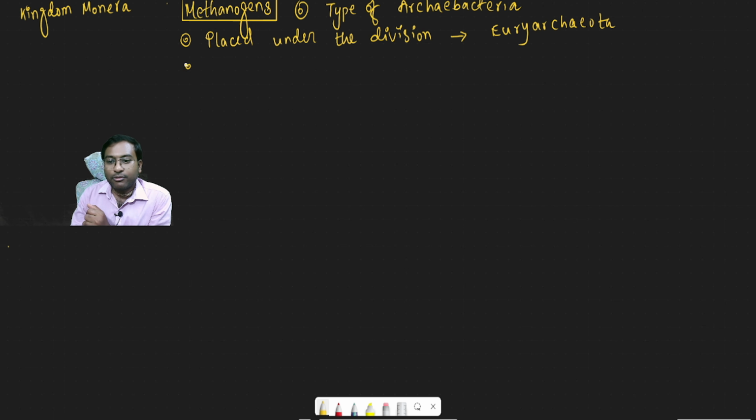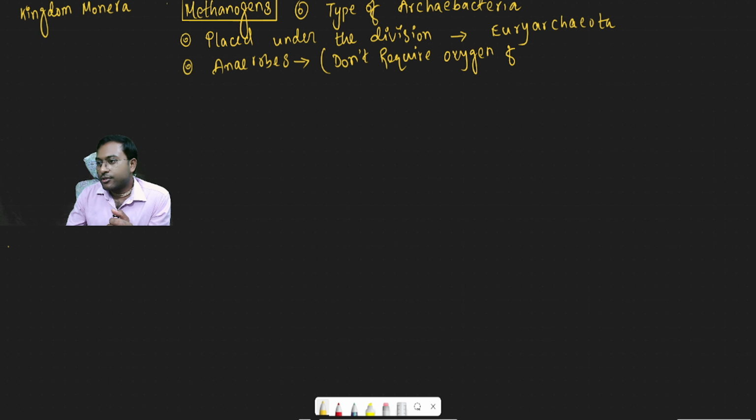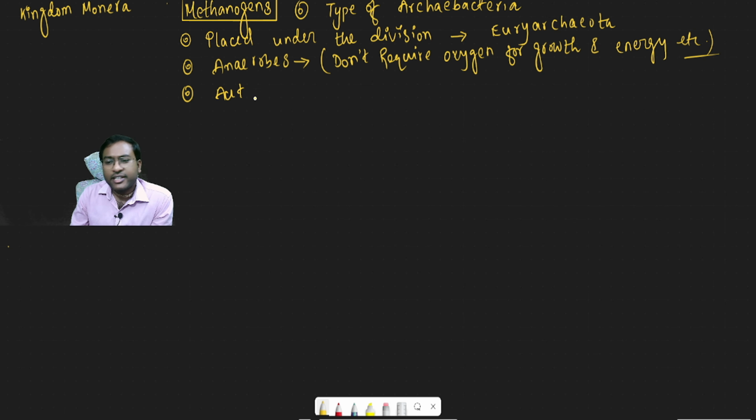Now let us come to the third point. Methanogens are anaerobes. Anaerobes means they do not require oxygen for growth and energy, etc. The next point is that Methanogens are autotrophs.